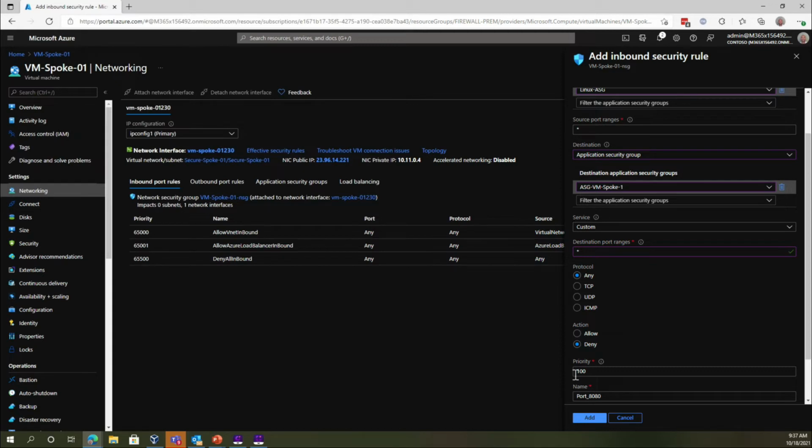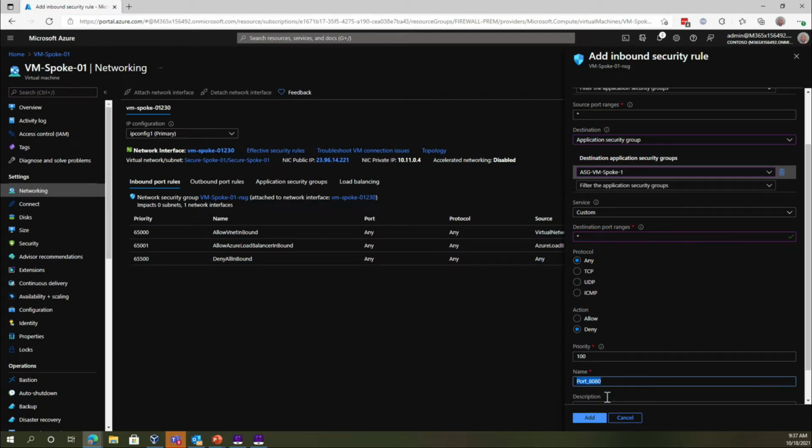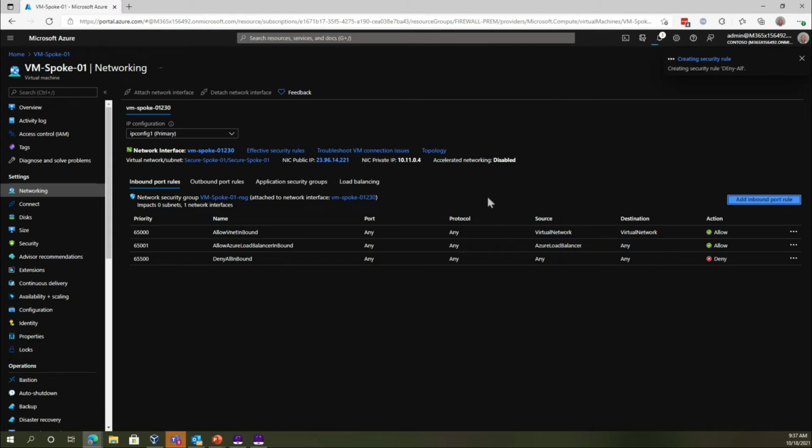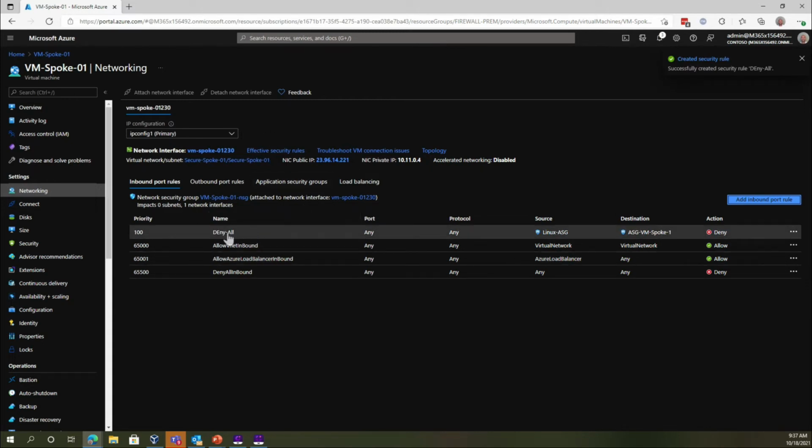Priority: the lower the number, the higher the priority. So it's inverse. This is like a lot of firewalls out there. So here I can say this is a deny all rule, and I'm going to hit add. Now what's going to happen is when I add this rule, you'll see it populate here. Let's give it a second. It'll be added to the top, so that's the first rule that gets processed, and after that, anything coming from the source group Linux ASG to the ASG VM spoke 1 will be denied, will not be allowed to communicate.